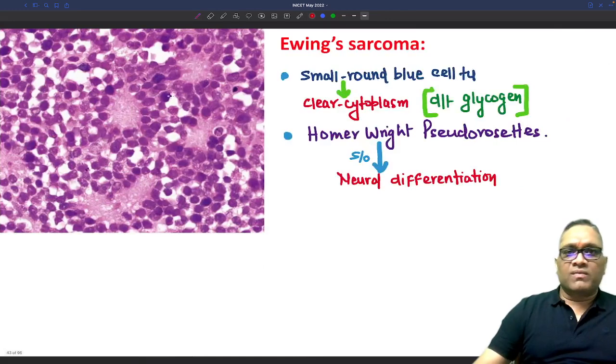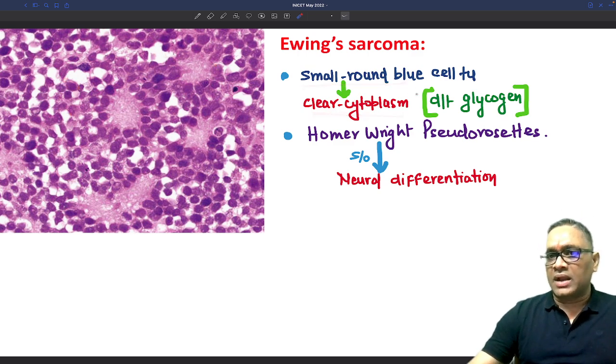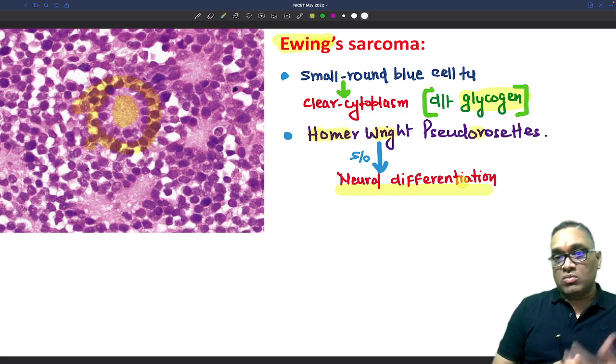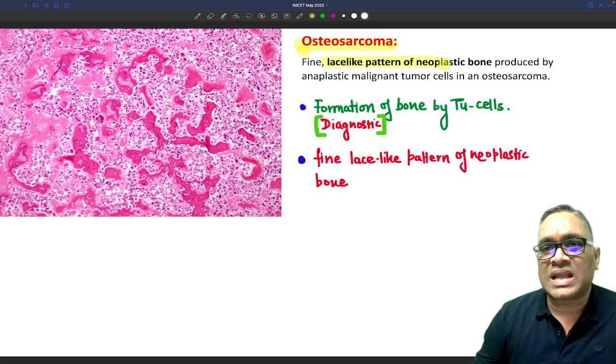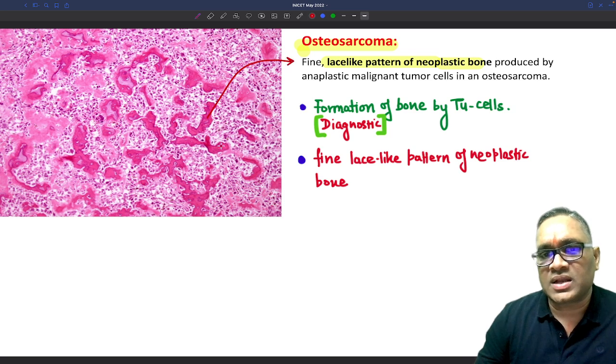So now we will go with Ewing sarcoma, and what are the findings? You will see small round blue cell tumor, clear cytoplasm. In this picture clear cytoplasm is seen, and clear cytoplasm is because of glycogen. So please remember, examiner can ask you this question: glycogen containing bone tumor is Ewing sarcoma, right? And Homer Wright pseudo rosette, you can see there is neural tissue and tumor cells are surrounding them. So this is the neural differentiation, which is seen in Ewing sarcoma. In osteosarcoma, what you will see? Fine lace like pattern of neoplastic tumor cells.